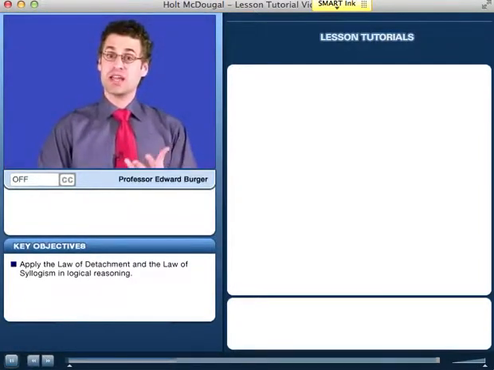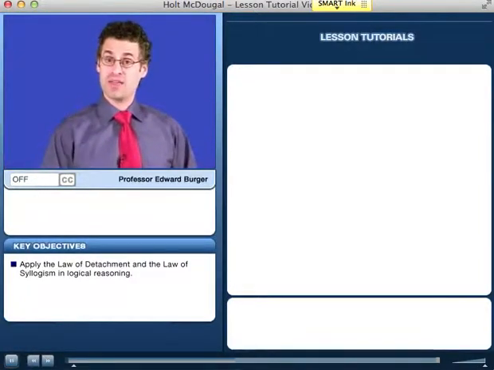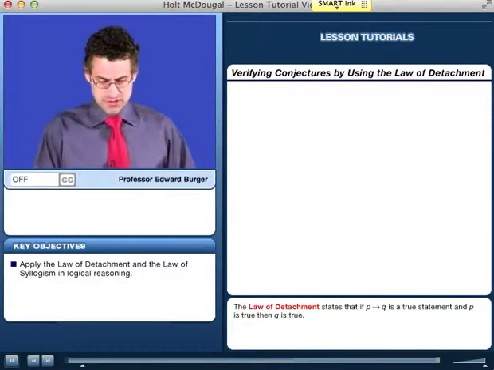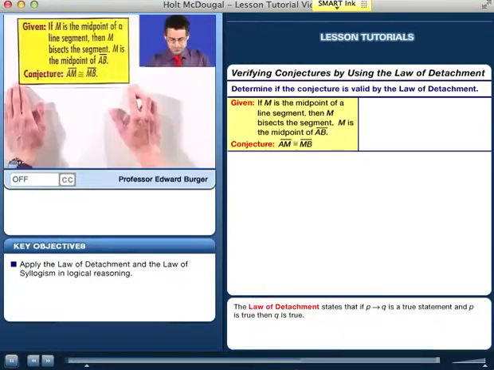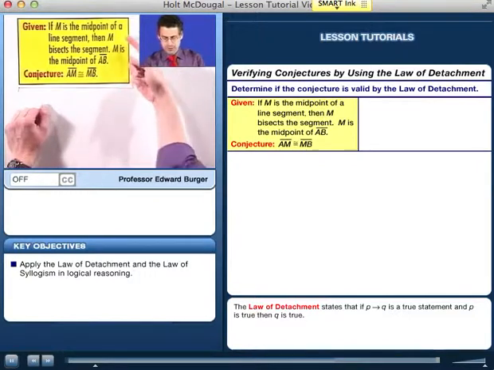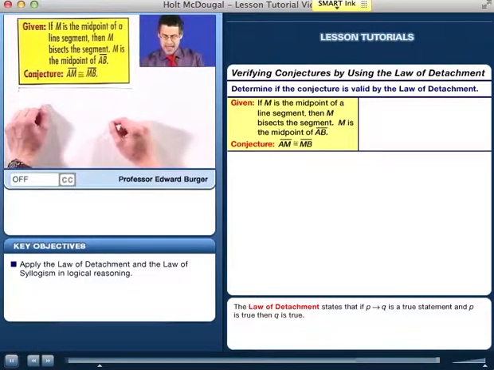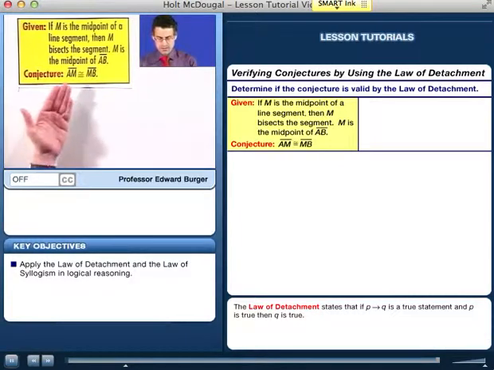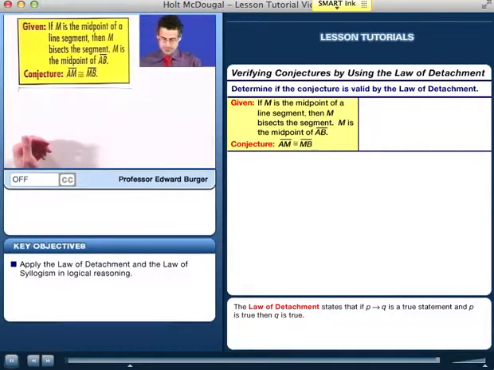Let's see if we can take a look at some conjectures and verify that they're true by using the law of detachment. So let's take a look and see. In this first one, the following is given to be true. If M is the midpoint of a line segment, then M bisects the segment. And then we're also told that M is the midpoint of AB. And the question is, is it true? Can we prove the following conjecture that AM is congruent to MB?